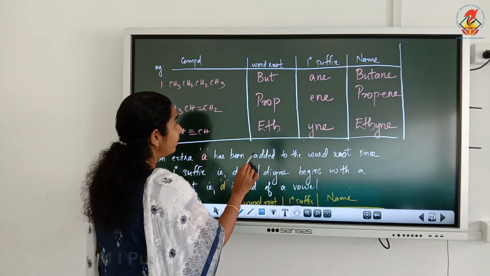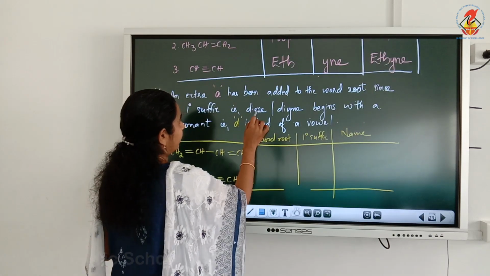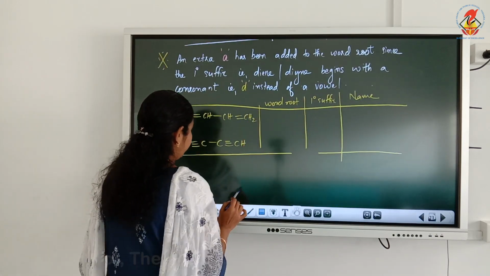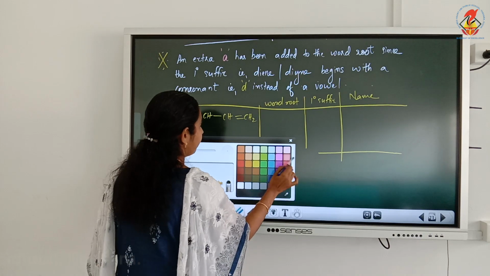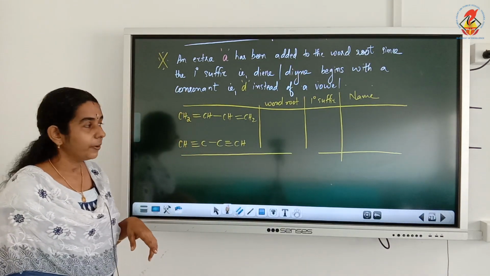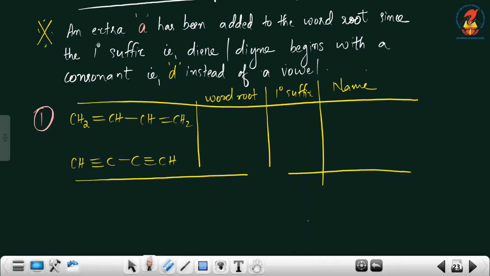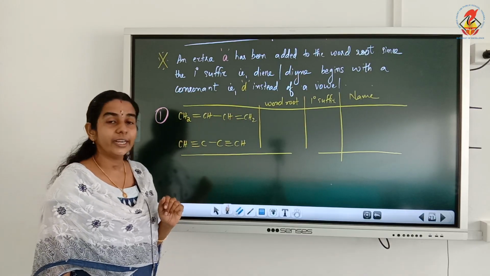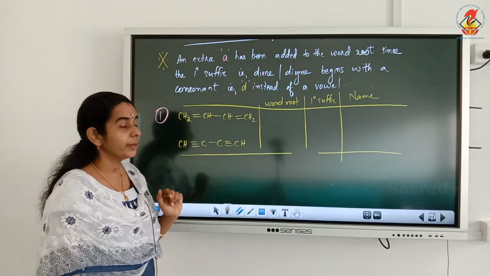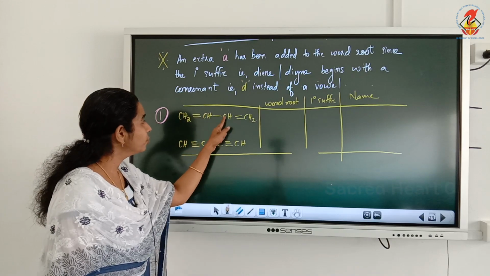Now another compound is given: CH2 double bond CH, single bond CH, double bond CH2. Here first we have to write the word root. What is the total number of carbon atoms? 1, 2, 3, 4.